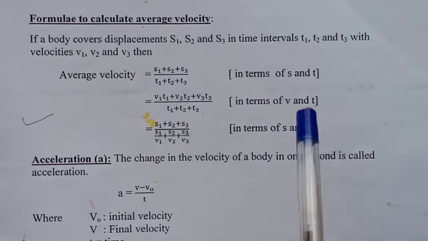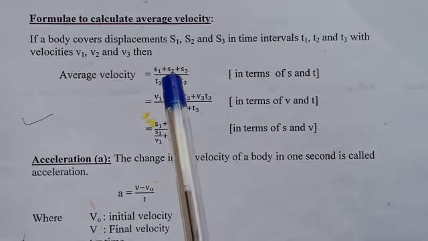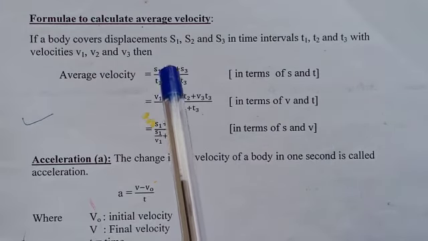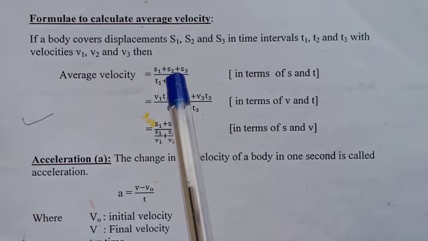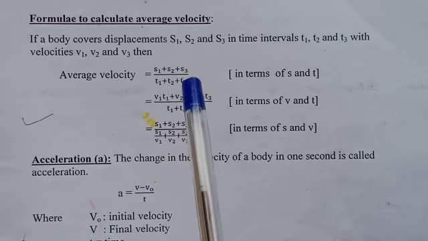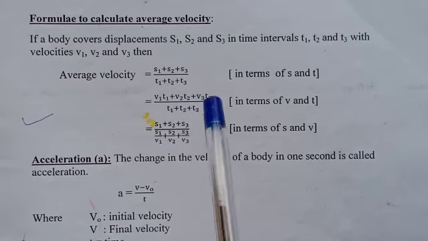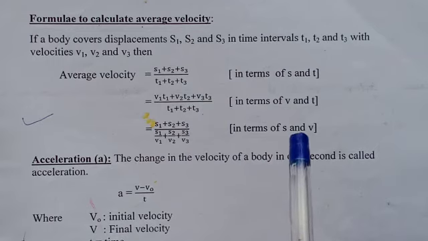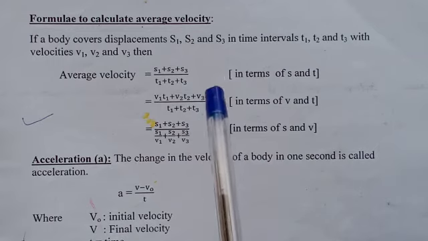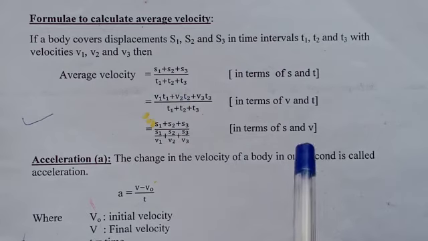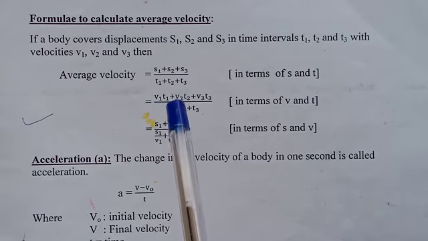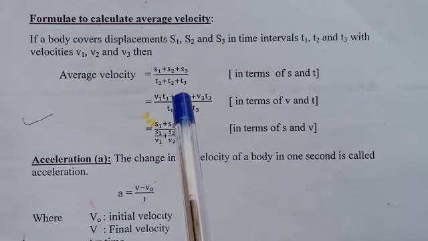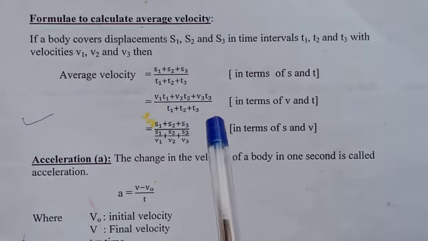In terms of V and T, I already told you S equals Vt. So S1 equals V1 T1, S2 equals V2 T2, S3 equals V3 T3. The average velocity is V1 T1 plus V2 T2 plus V3 T3 by T1 plus T2 plus T3, where V1 T1 means S1, V2 T2 means S2, V3 T3 means S3.